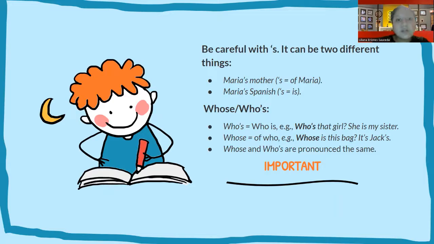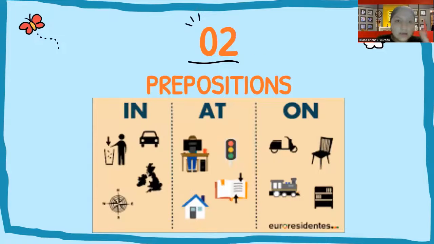Whose, with WHOSE, is of who. Yes, it's from who. Whose is this bag? Well, it is Jack's bag, or it's Jack's. And who's, with WHO apostrophe S, is from who is. Who's that girl? Oh, she's my sister.